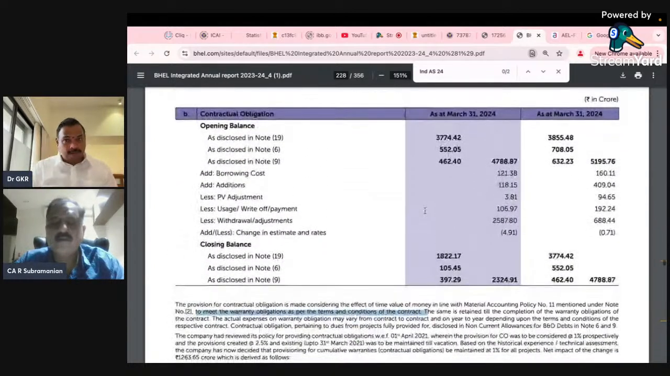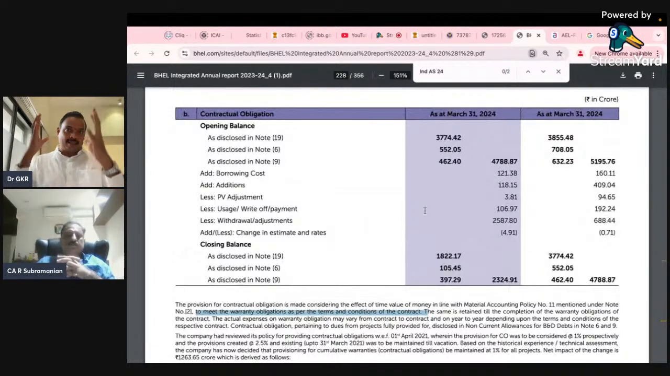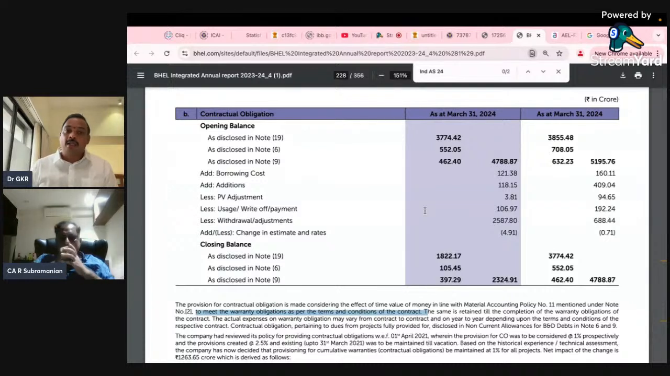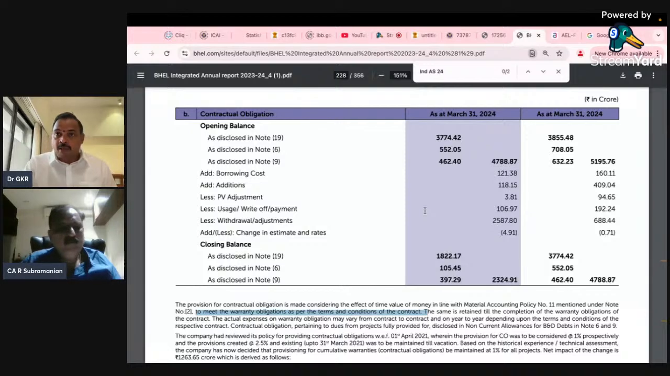Now, I'll give you an example. BHEL is a company that does a lot of contracts. For example, they'll construct a very big tower for a power plant. They would have signed an obligation: for the contract which I have executed, I will ensure that for the next 3 years or 5 years, whatever damages occur, I'll try to rectify them. If any crack comes, they'll immediately call and say a crack has come, so change it. So they will go and change it, and they will estimate it.